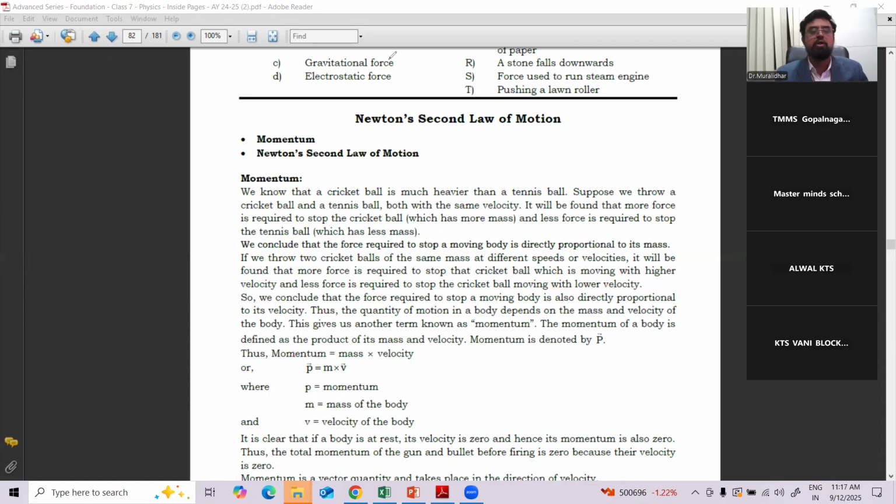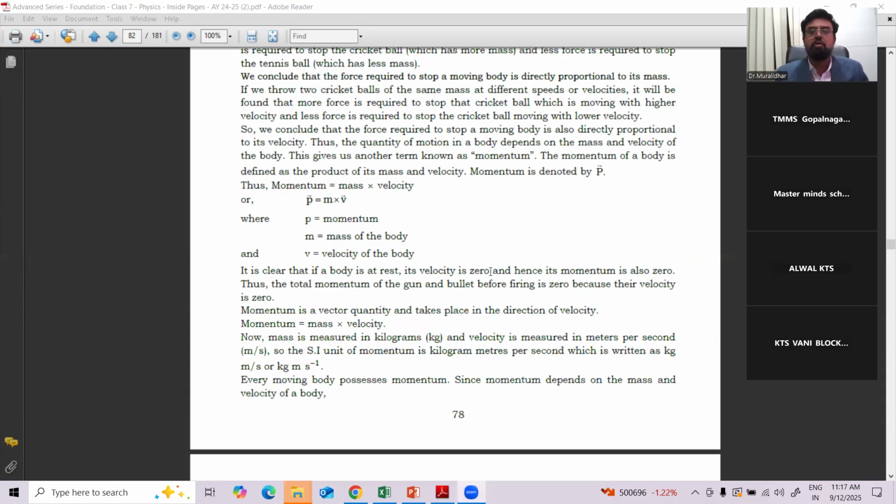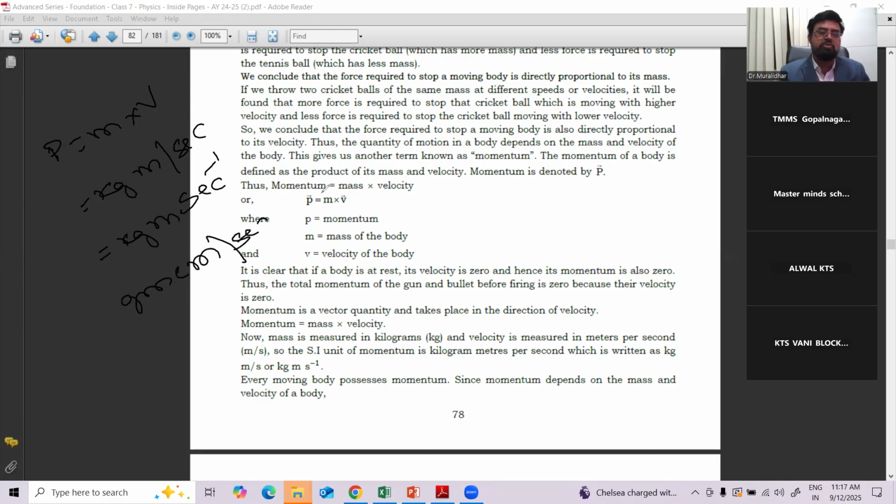P is equal to M into V. M is measured in kg, V is measured in meter per second. So the unit is kg meter per second, kg m s inverse, because the second goes from the denominator. It can also be written as gram centimeter per second in the CGS system.